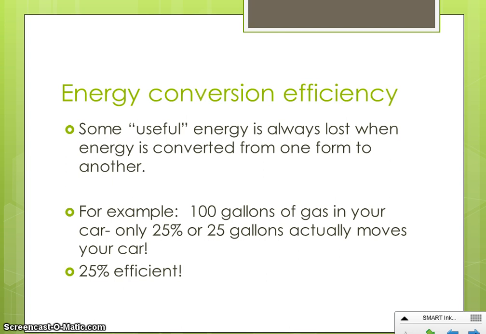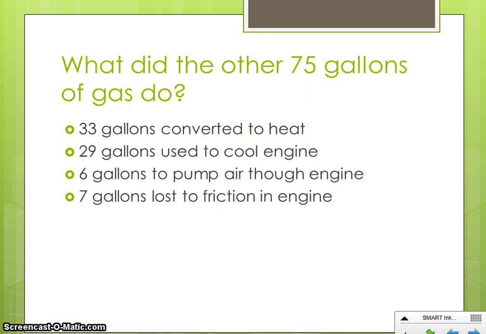Some of it gets lost as heat that your engine is giving off. Some of it gets lost in running other things, like running the fans to keep your engine from overheating, running electrical in your car, that kind of thing. Here are some of the places that the other 75% goes. About 33 of the gallons will be lost as heat. When you run your car, your engine gets really warm.